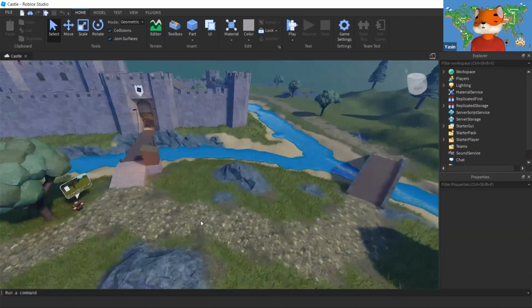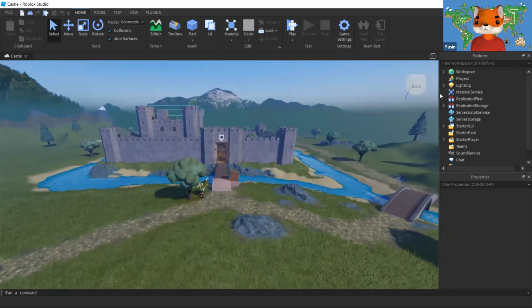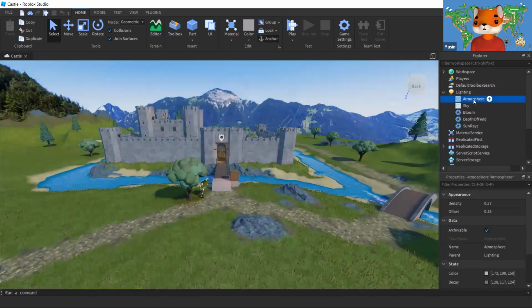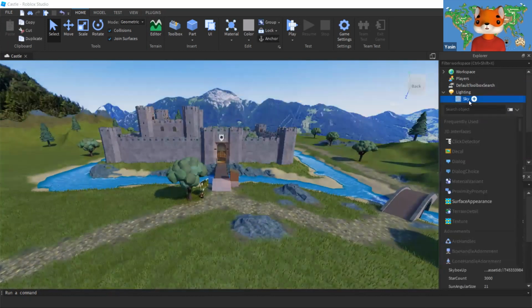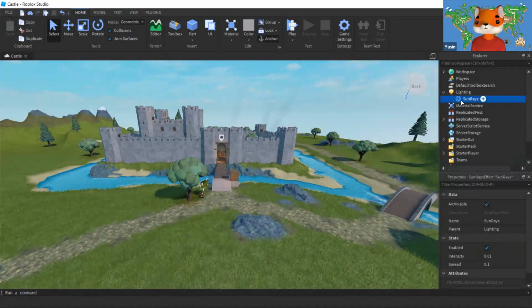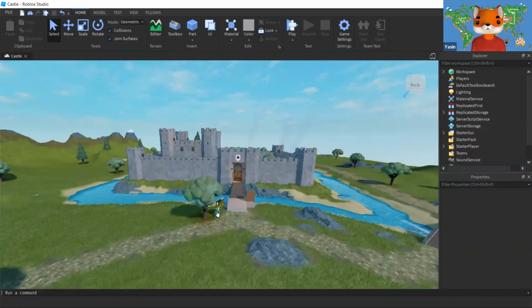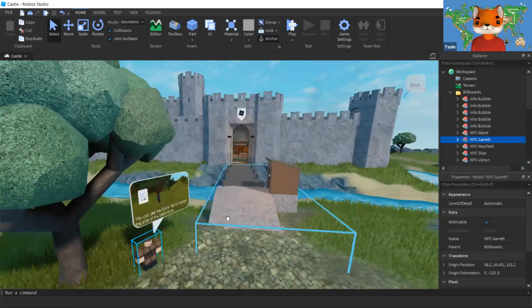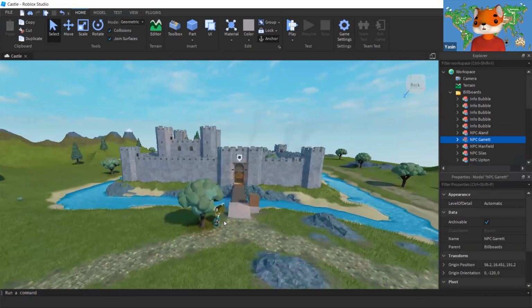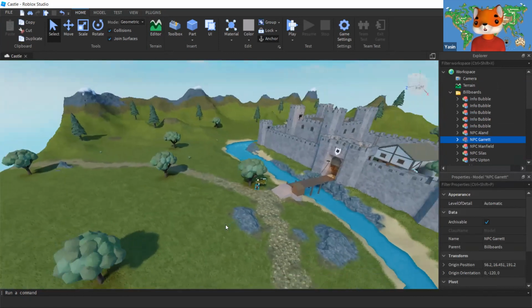Now, I want to make some changes. As I want to make it more interesting, I will first delete the effects from here. I don't need any sky, I don't need the blue, I don't need all these things. And I want to add a sky around. Now, as the castle looks very medieval, I want to add more buildings and make it more futuristic. So we're going to do it all right now.